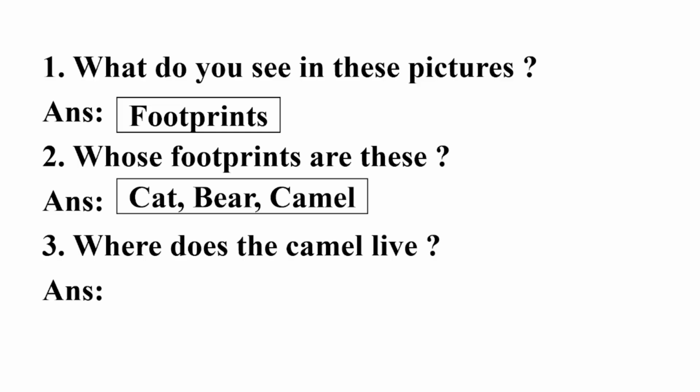Now, where does the camel live? Can you say? We have come back to our main character, the camel, right? Where does the camel live? Yes, you're absolutely correct. The camel lives in a desert. When I say desert, what pictures come to your mind? Tell me, what picture comes to your mind when you think of a desert?